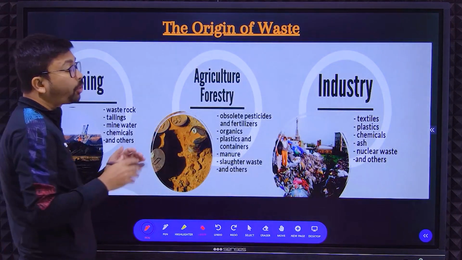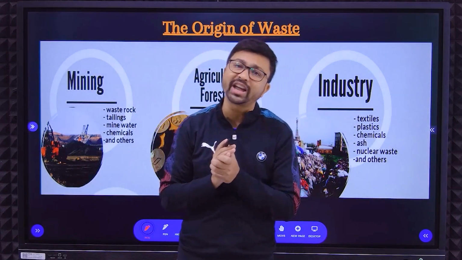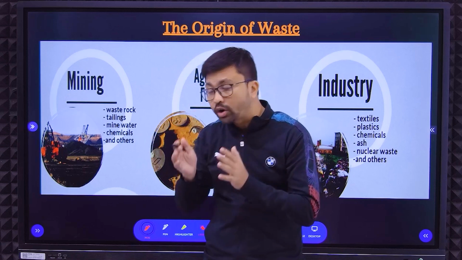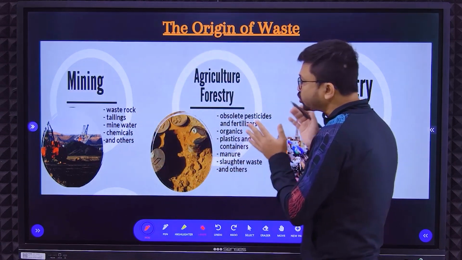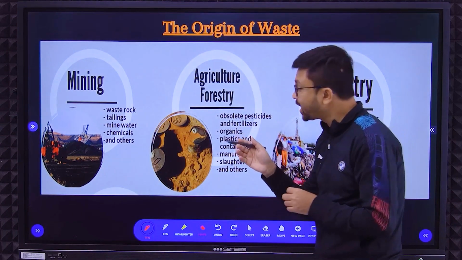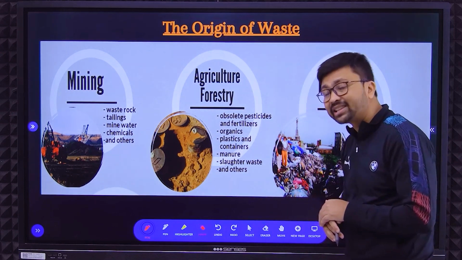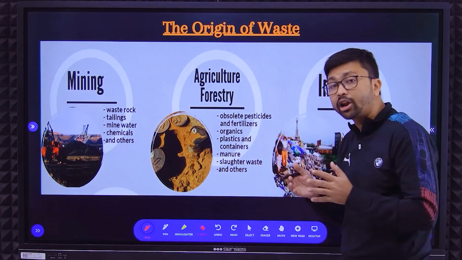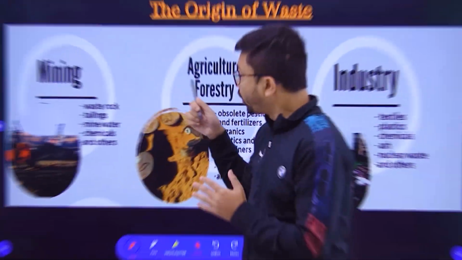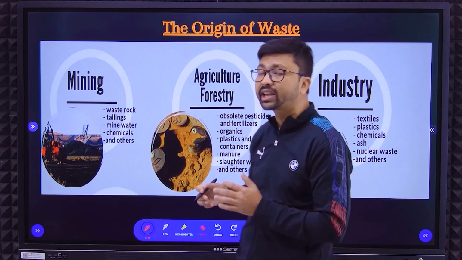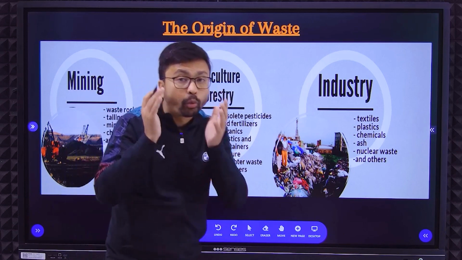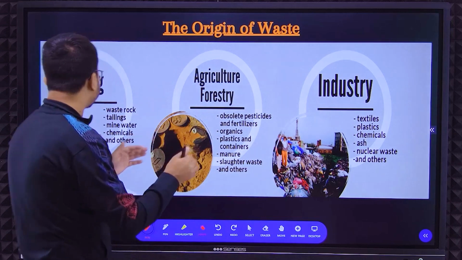Now what are the sources of waste? Remember, every day in our day-to-day life, all over the world, we are producing a lot of waste. If you segregate the sources, you will get some waste materials from mining activities. Similarly, when you do agricultural activities, along with agricultural production there will be lots of agricultural waste materials. And when you process minerals and agricultural products in industry, along with the finished product we will get some amount of waste materials also. Those are called industrial waste.